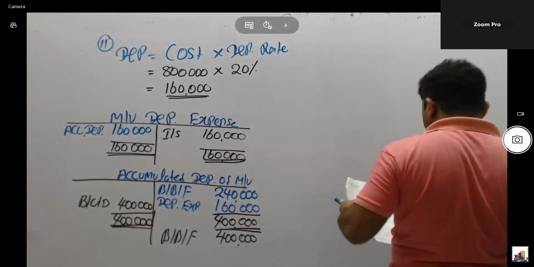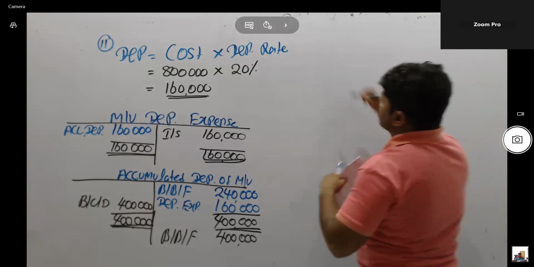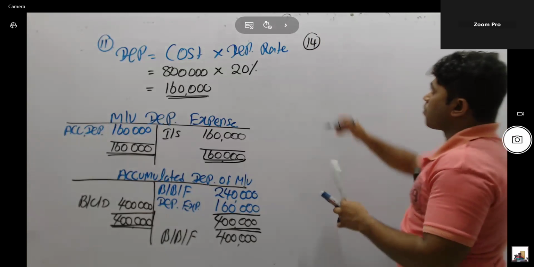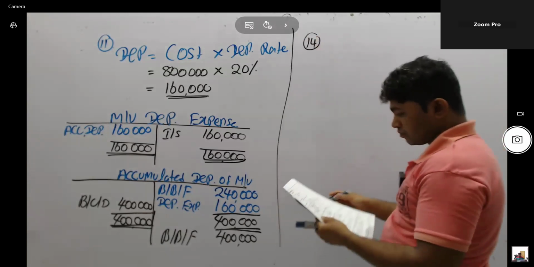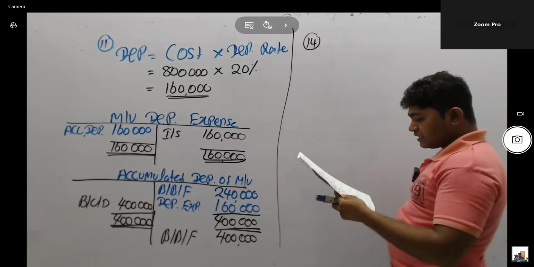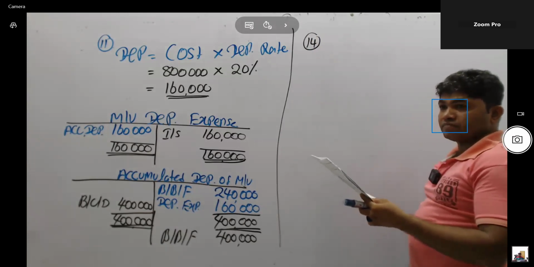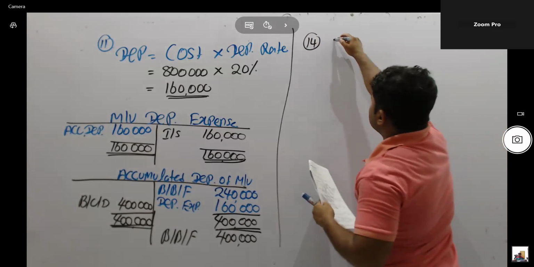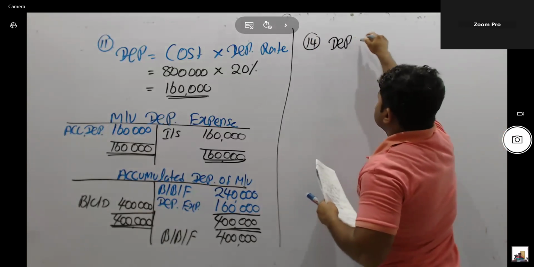Question number 14. It has given residual value and useful lifetime. Depreciation method is not given. Therefore, this is the way you have to calculate depreciation.